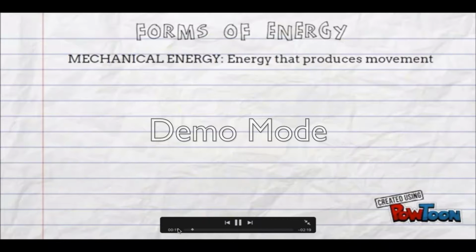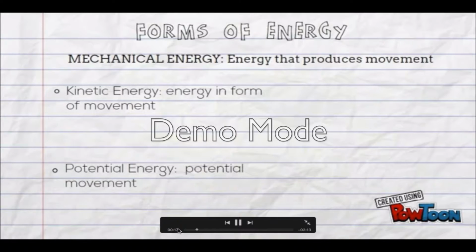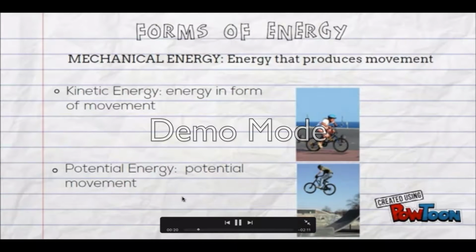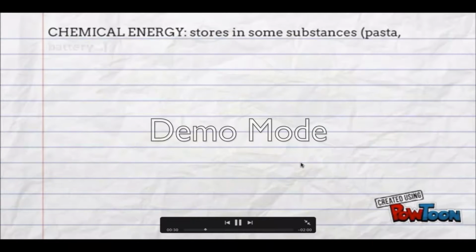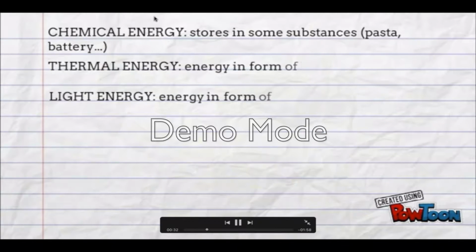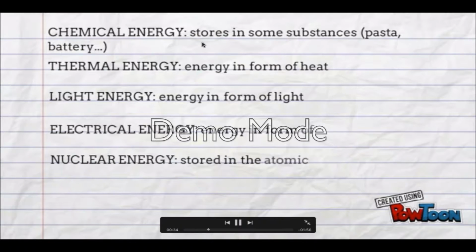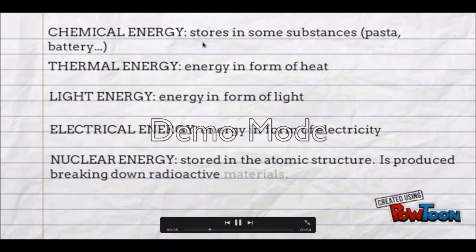The first one is mechanical energy. This is the energy that produces movement, and we can find two subgroups. The first one is kinetic energy, which is the energy in the form of movement, and the potential energy, which is the potential for movement. Which means we can lift something, or when we jump, something like that. The other 5 are chemical energy, which is the one stored in some substances like pasta or batteries, and we use that to run some devices.